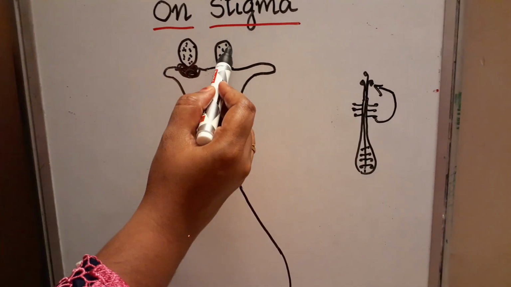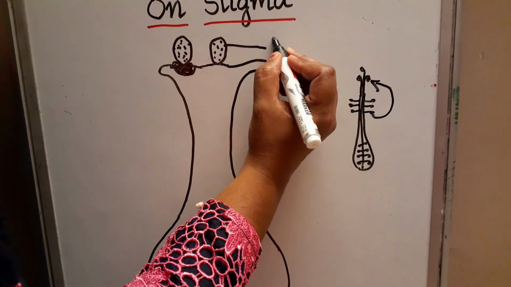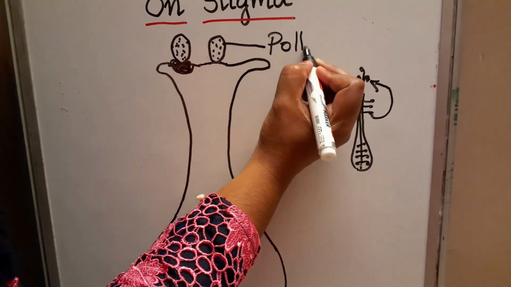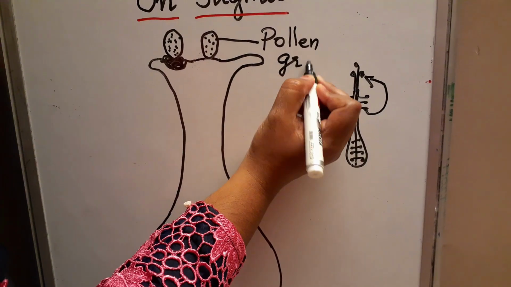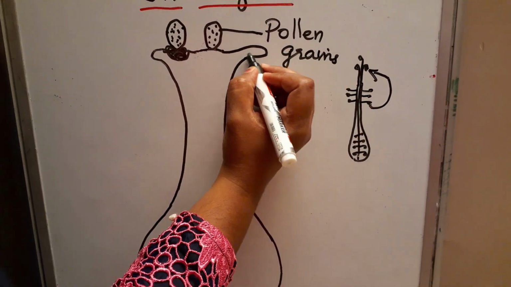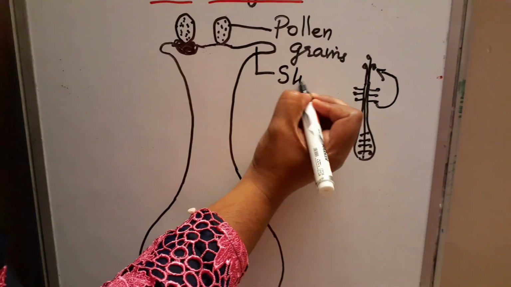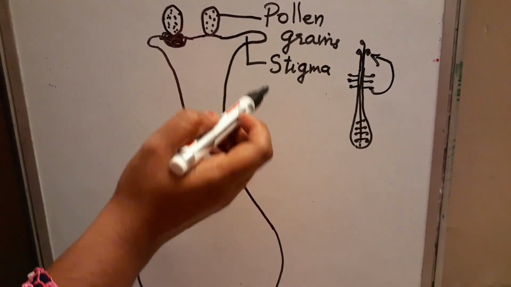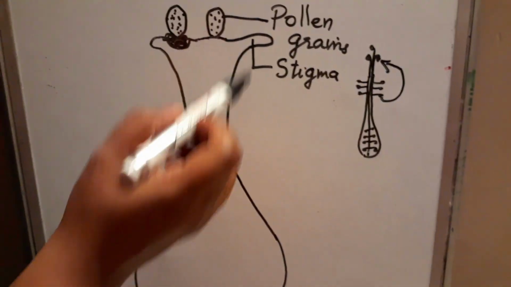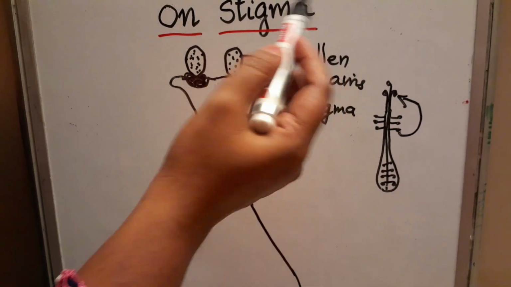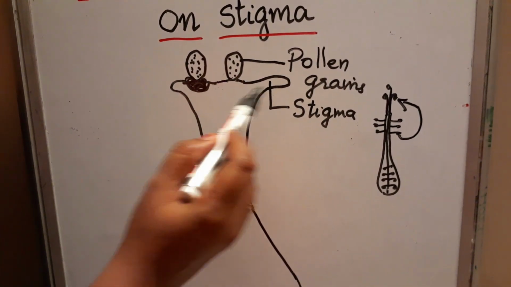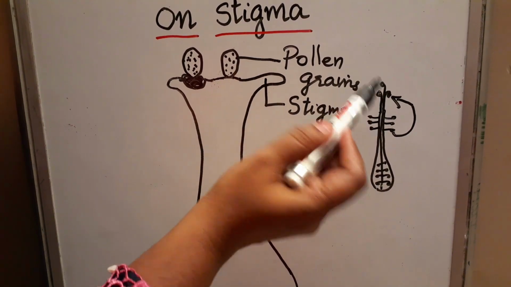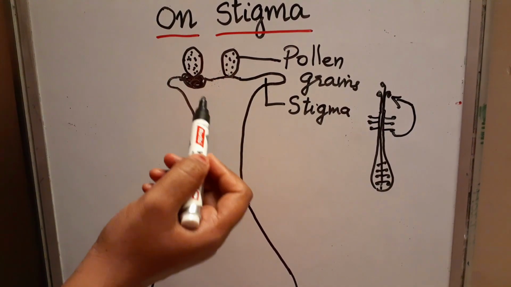So these are the pollen grains. And this is the stigma. Okay, so once by the process of pollination, the pollen grains come and settle on the stigma. This is the more enlarged diagram.